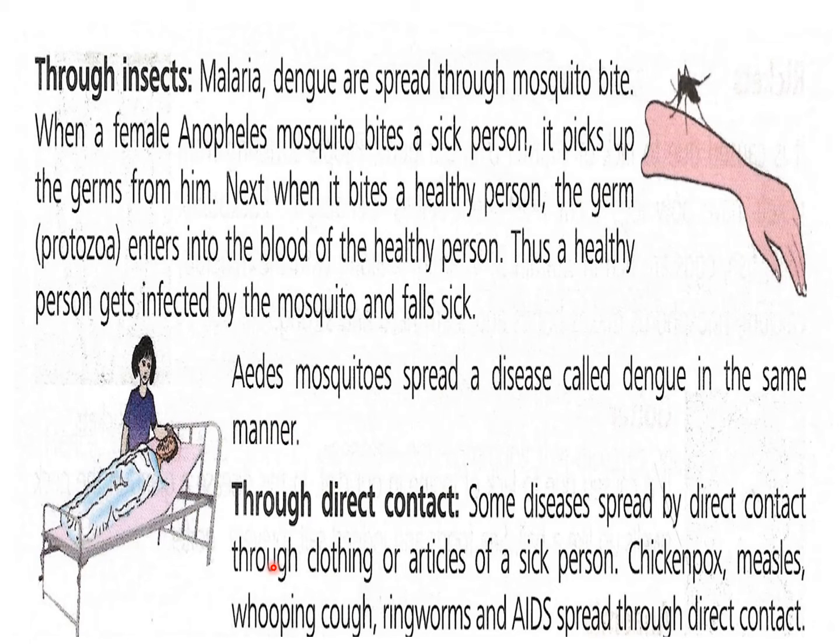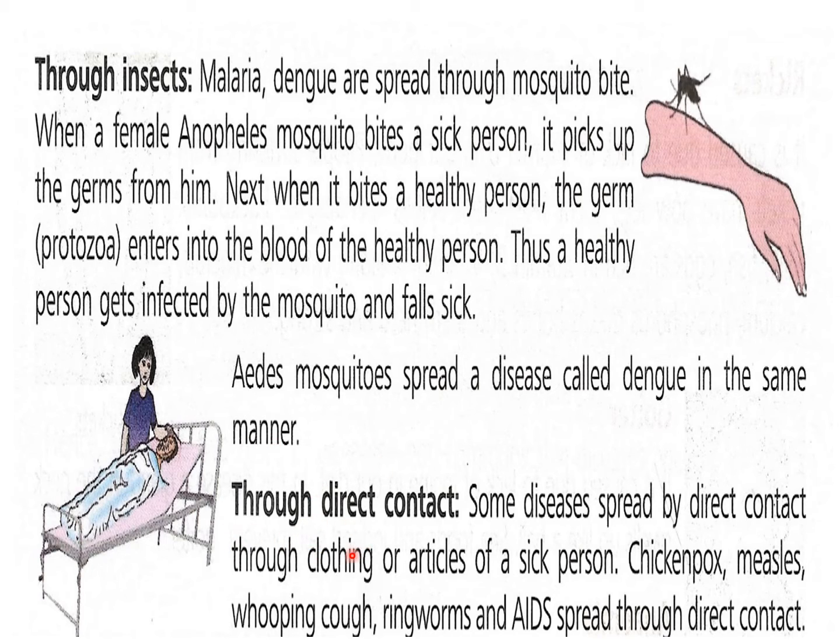Then the Aedes mosquito also spreads a disease called dengue in the same manner, just like the Anopheles mosquito. This is important, children. Learn the names of the mosquitoes. The Anopheles female mosquito causes malaria, and the Aedes aegypti mosquito causes dengue.